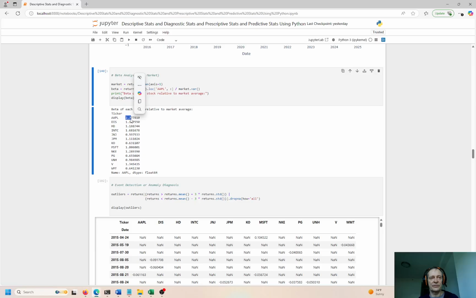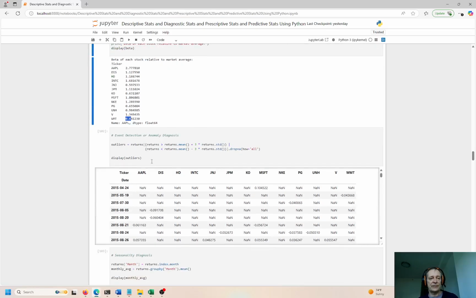If it moves up 20%, that would be a big bump in the S&P. That would move up, I think, 54% or whatever that is. So this has a lower beta, lower volatility to the market. If the market moves down 1%, this moves down 60% of that 1%. If the market moves up 10%, this will move up 6%. Okay, and that's what that means. That's the beta. And then you have the event detective and anomaly diagnosis and the results right here, right?